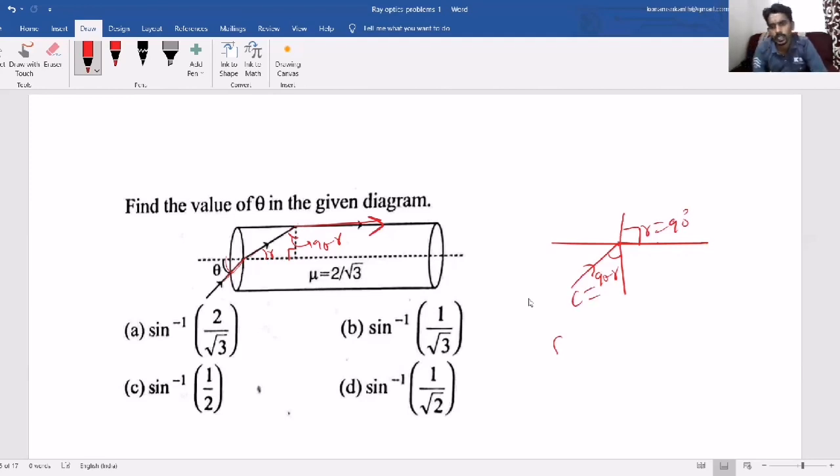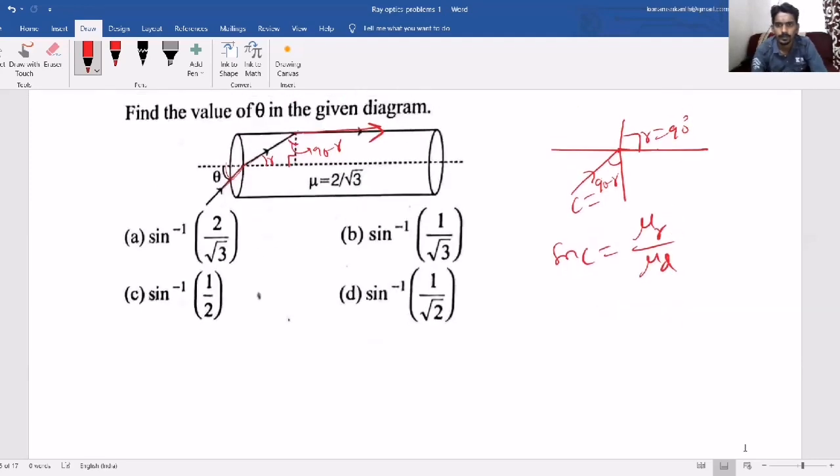So this must be equal to the critical angle, where sin c is mu rarer by mu denser. That is sin(90 minus r) equals mu rarer, rarer means outside, 1, by mu denser inside, that is 2 by root 3. So root 3 by 2.